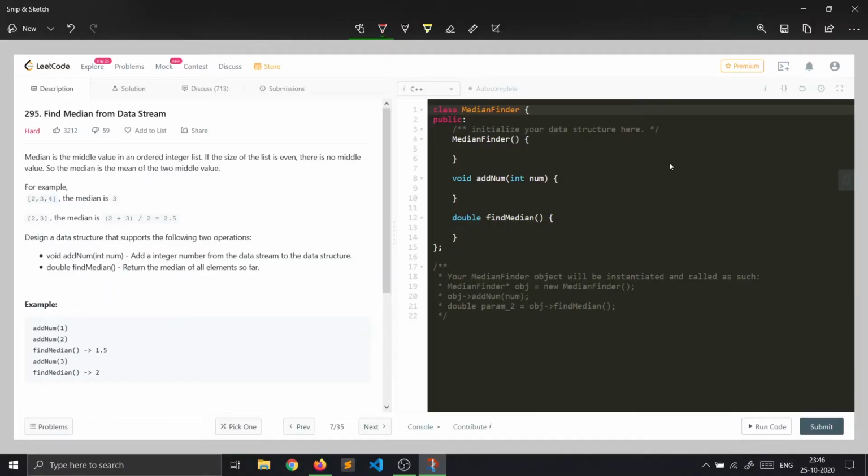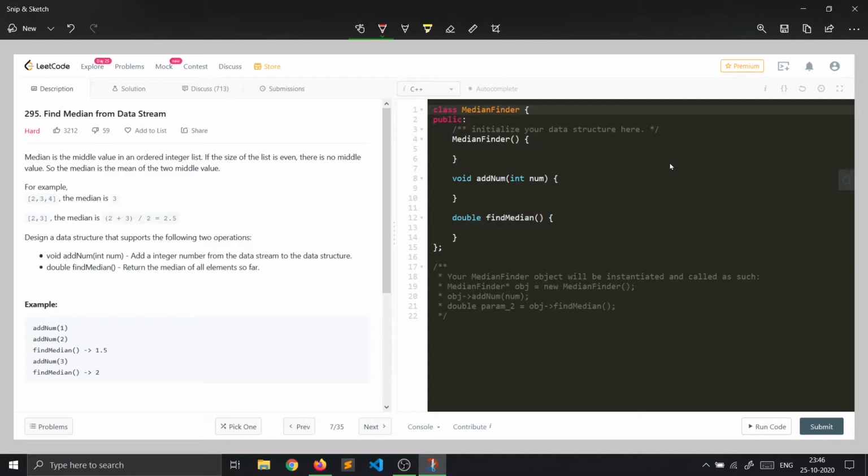So guys, in this video we will be solving LeetCode 295, that is Find Median from Data Stream. So let's read the problem statement. It is written, median is the middle value in an ordered integer list. If the size of the list is even, there is no middle value, so the median is the mean of the two